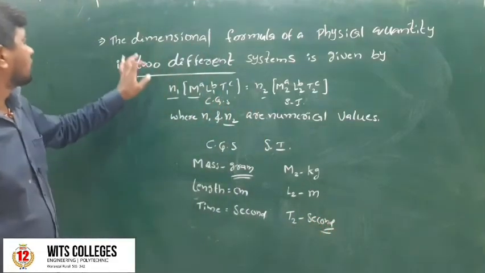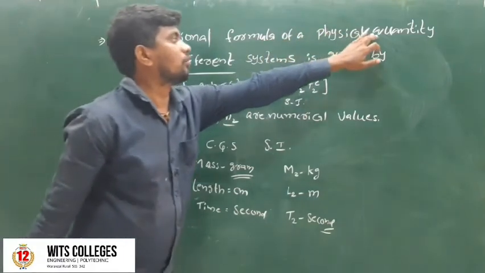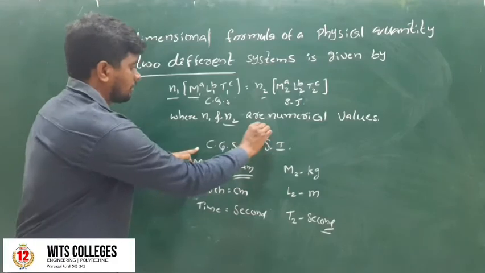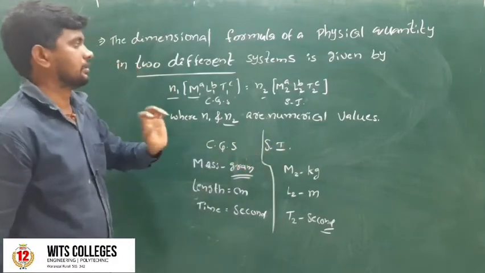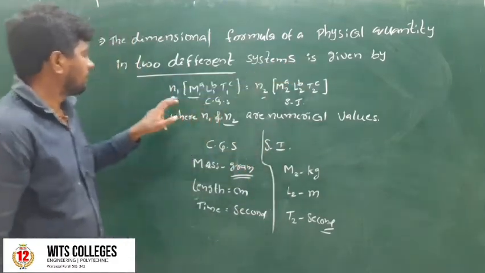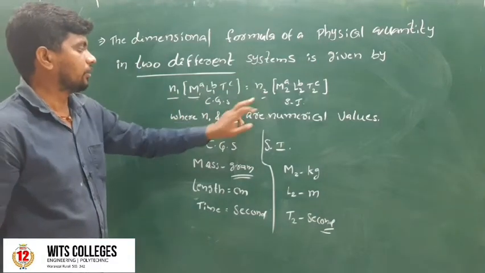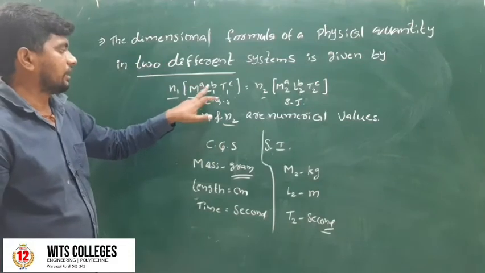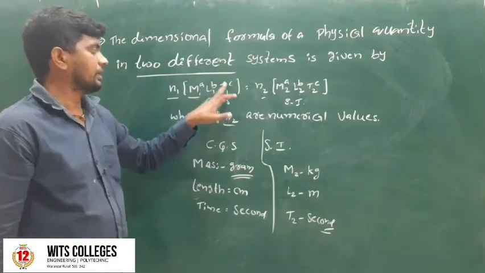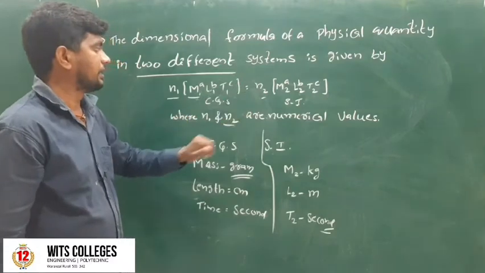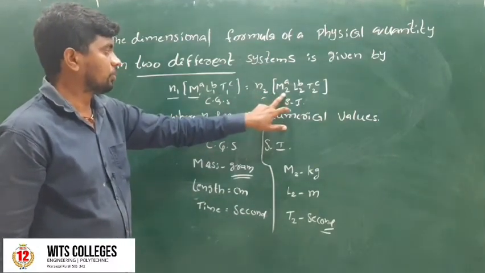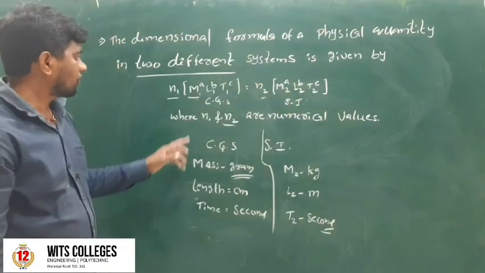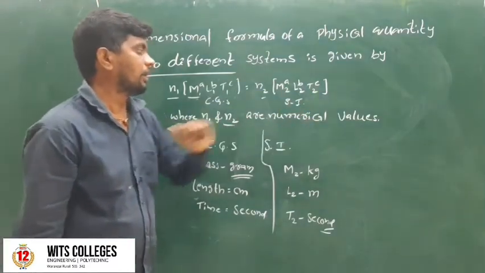Repeat once again. The dimension formula of a physical quantity in two different systems, the CGS system and the SI system, is given by n1 into m1 power of a, l1 power of b, t1 power of c equals n2 into m2 power of a, l2 power of b, t2 power of c, where n1 and n2 are numerical values.